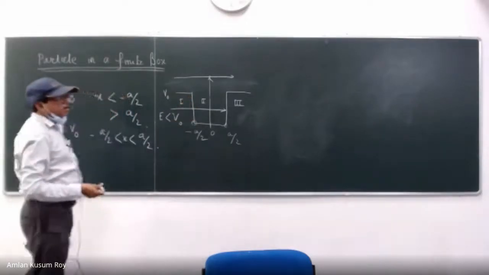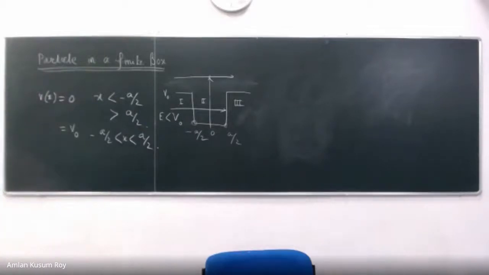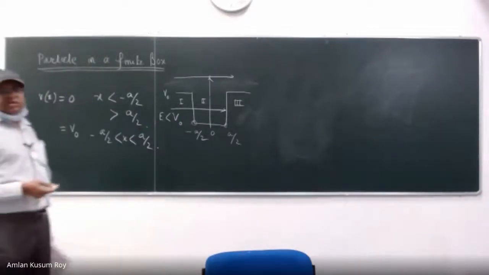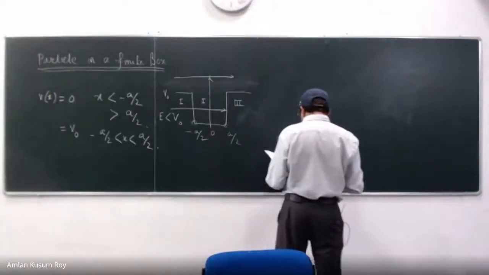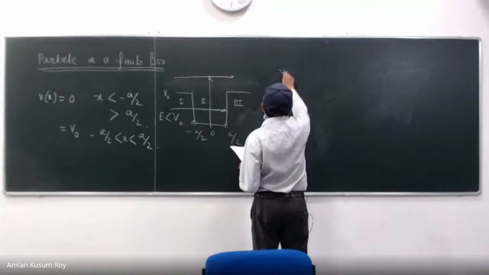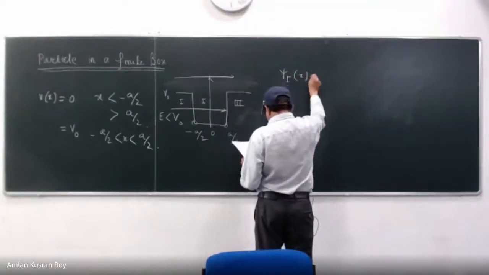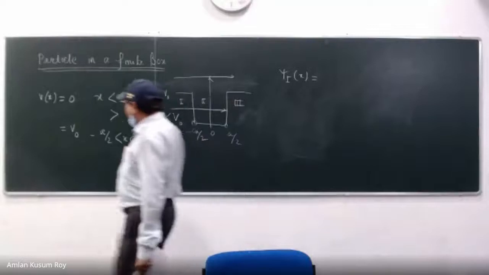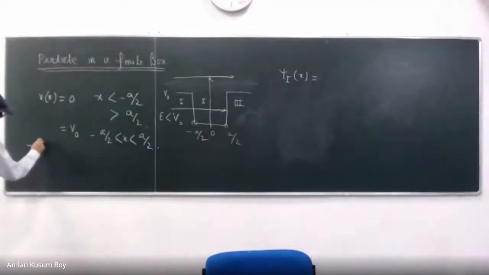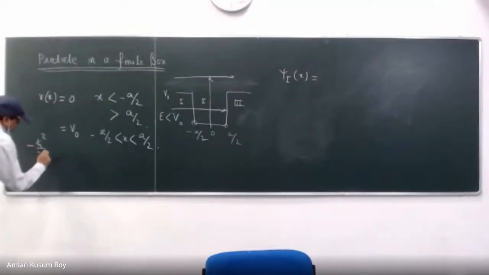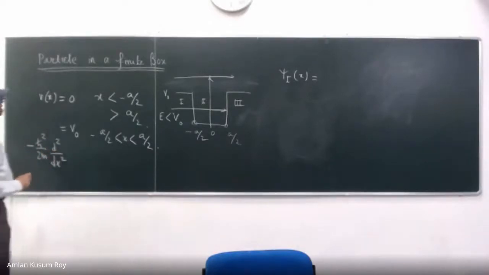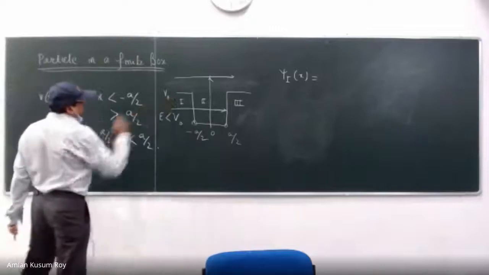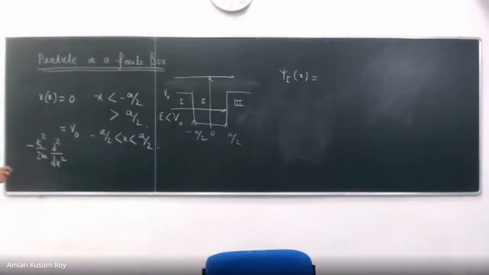So I must expect some surprise. Maybe some of you already know the surprise. If you do not know, let us see what is there. I am going to write psi 1 of x. So what is the Schrodinger equation? Just very quickly, let us write one of them: minus h cross square by 2m, d square dx square, plus Vx. So suppose I do this. What is my V?